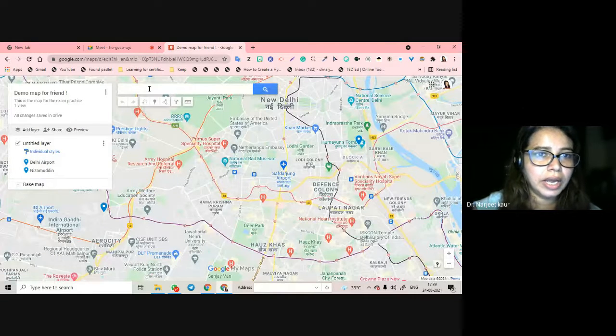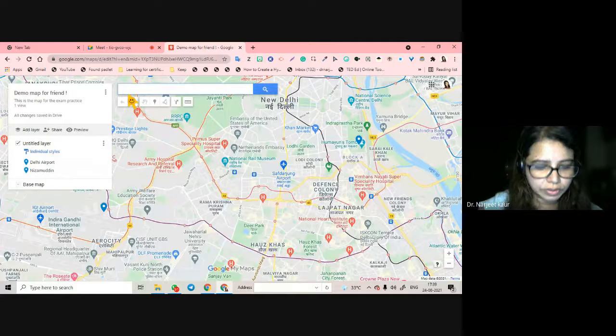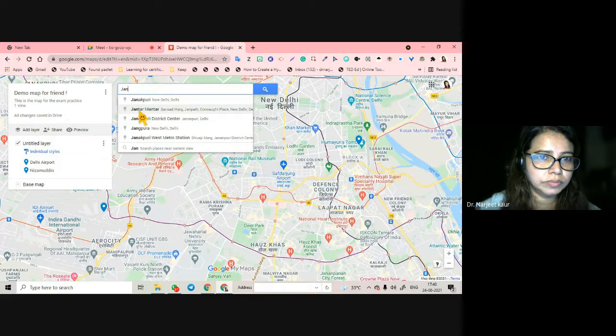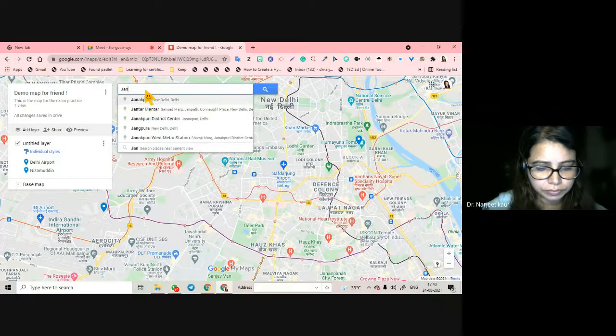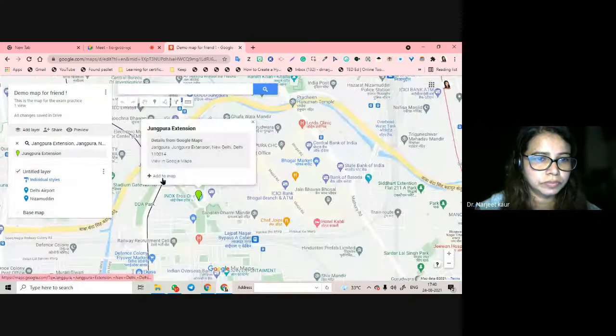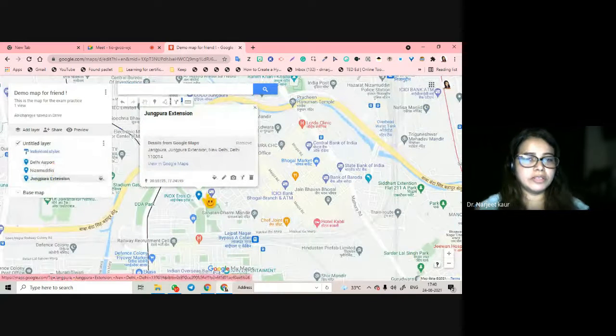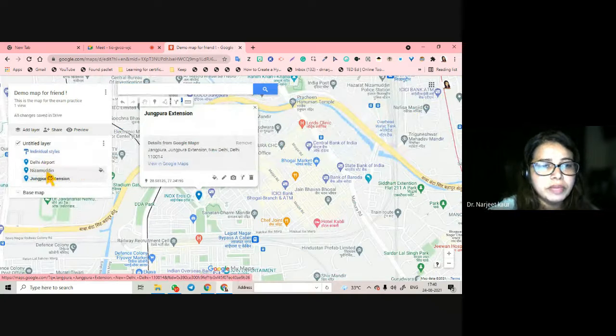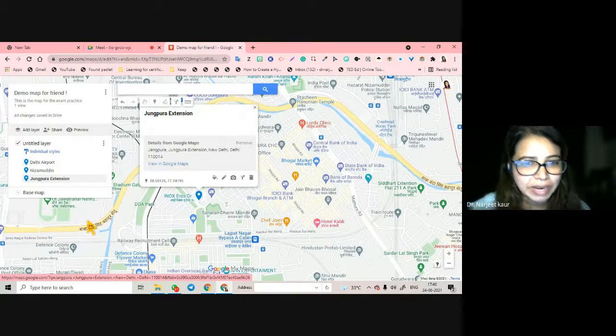Okay, and maybe I want to add another one. After this, I won't write Jangpura. And I want to add this to my map. And so what you're seeing is from Delhi Airport to Nizamuddin to Jangpura extension. You can go and customize your maps as well.